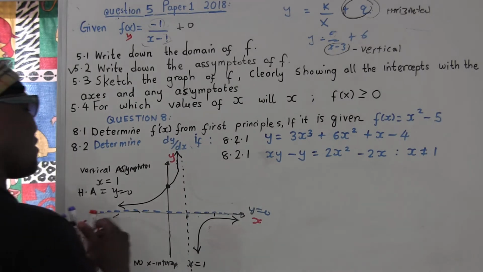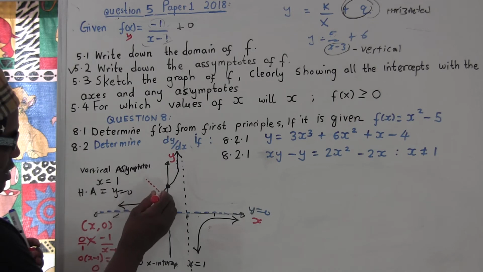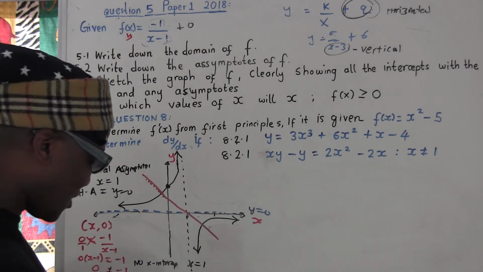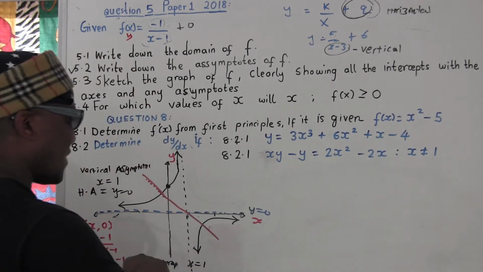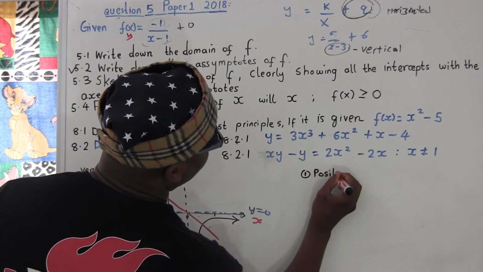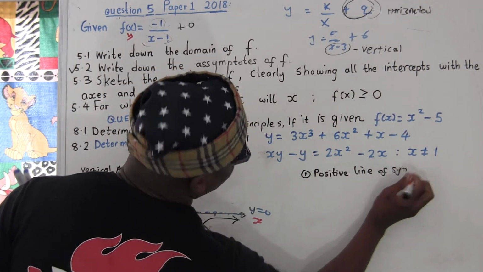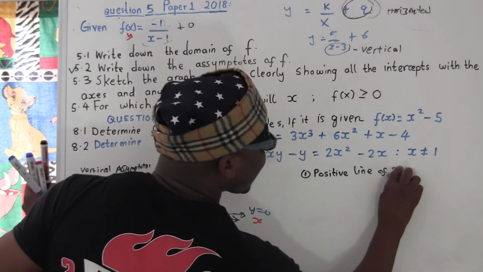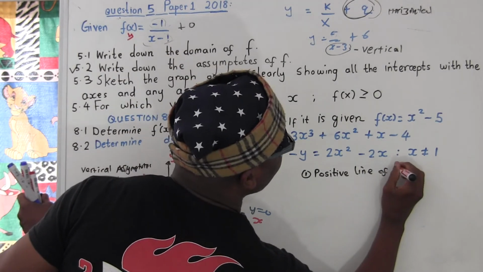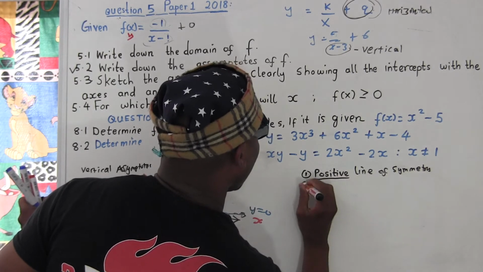Sometimes you can have a straight line. Oh, negative line of symmetry, I remember now. Negative line of symmetry and positive line of symmetry. I'm going to write here: positive line of symmetry, negative line of symmetry. This question they always ask, every day, positive line of symmetry, or sometimes they ask for negative line of symmetry.